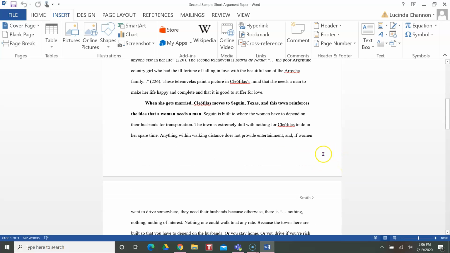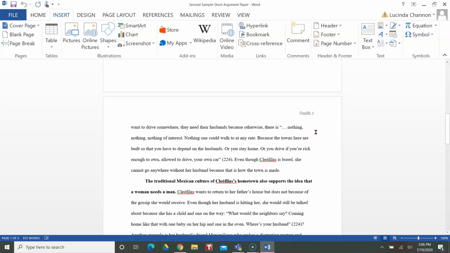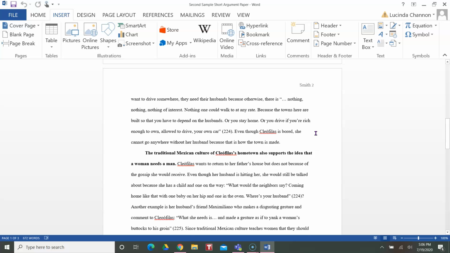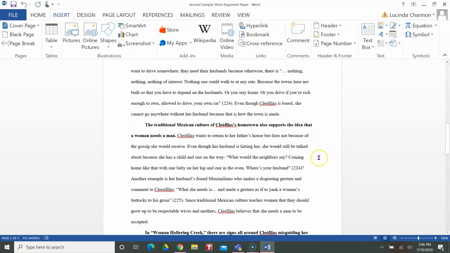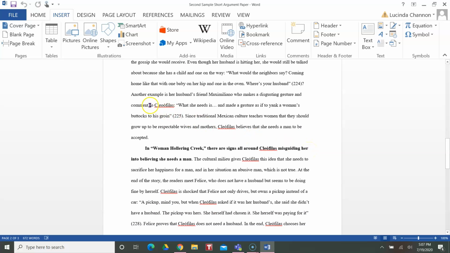And here then, the author talks about Seguin and what happens there, how that reinforces the idea that Cleophilus needs a man. Then there's a third body paragraph. And here's our topic sentence. The traditional Mexican culture of Cleophilus' hometown also supports the idea that a woman needs a man. Again, that clear connection between culture and what happens in this story. And again, then explain it with quotes, being sure to introduce and to explain the quote.